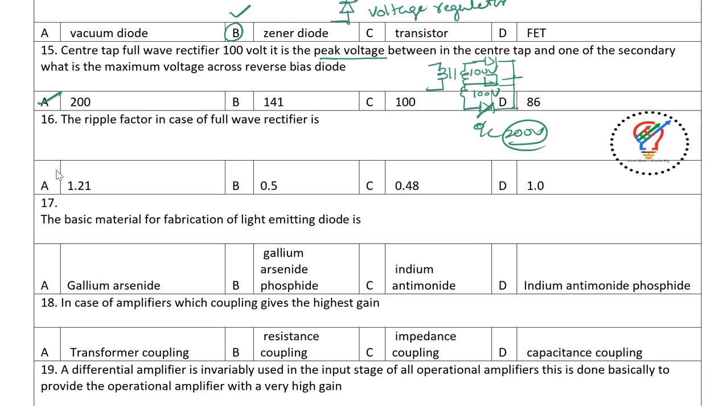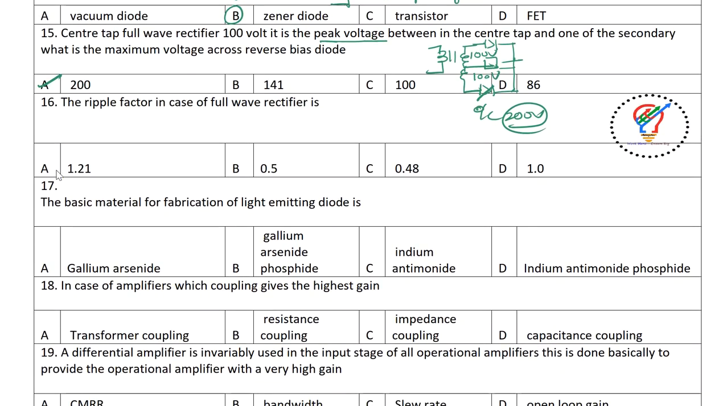Okay, let's solve the next question. The ripple factor in case of a full wave rectifier is, so straightforward question, the 16th one. It is 0.48. What is the ripple factor? So ripple factor is nothing but square root of form factor square minus 1.